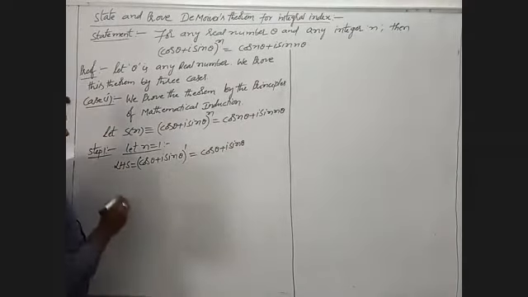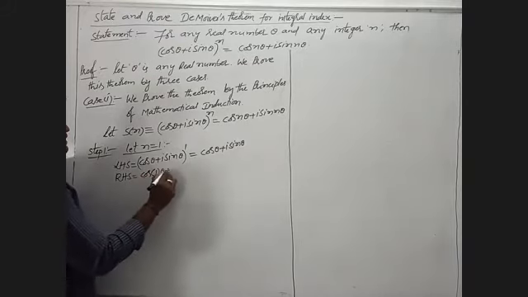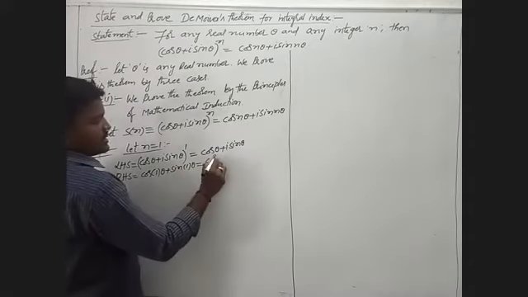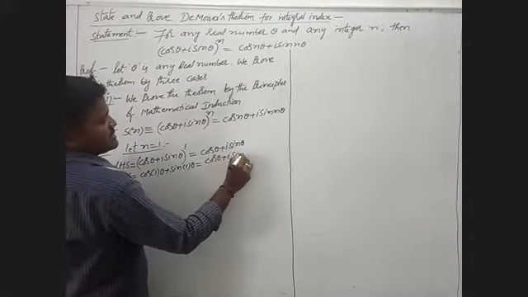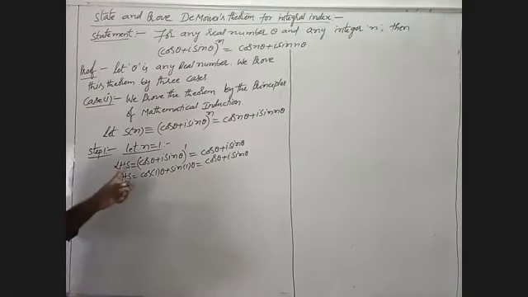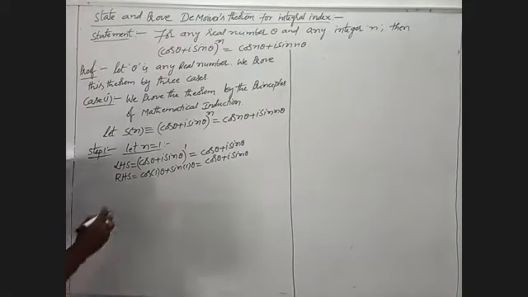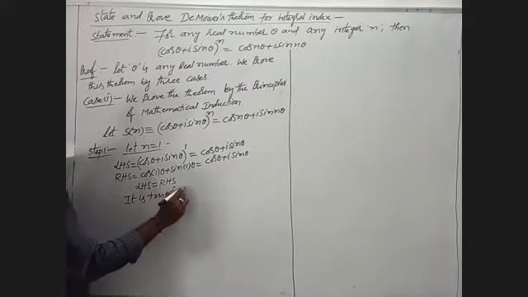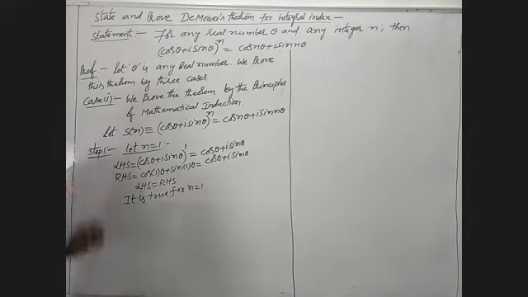Now the RHS is cos 1 into theta plus i sin 1 into theta, that is cos theta plus i sin theta. You will observe both the LHS and the RHS values are equal, so LHS is equal to RHS. Hence it is true for n is equal to 1. Now I am going to step 2.